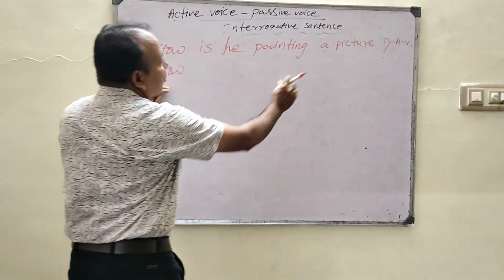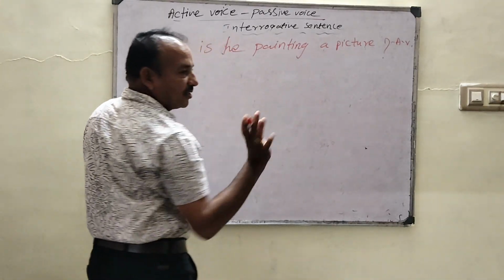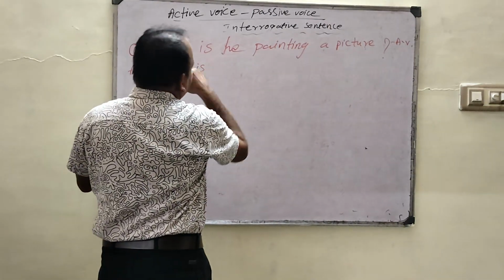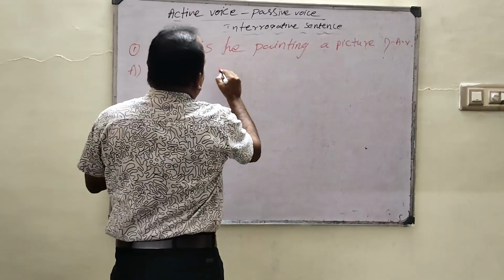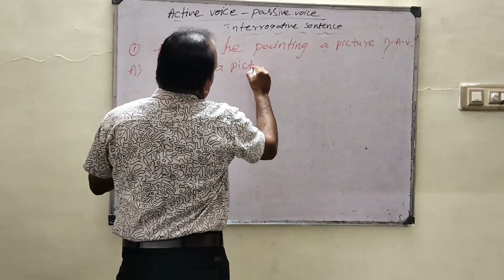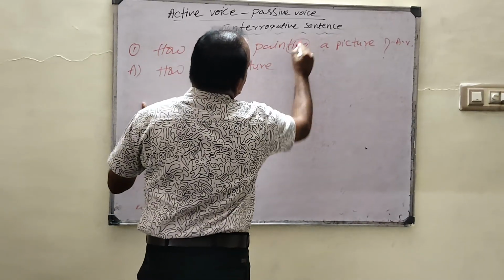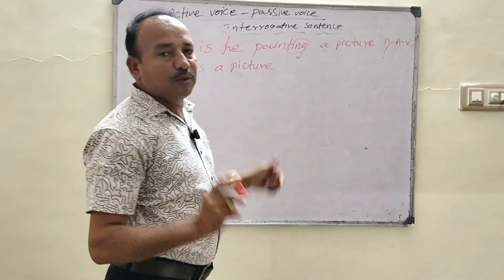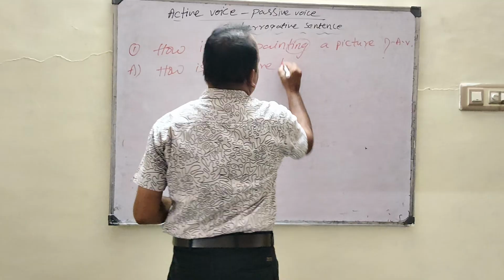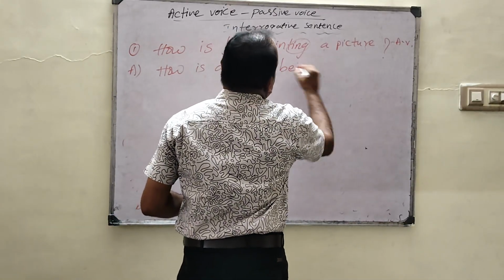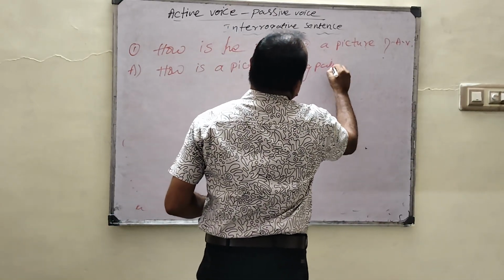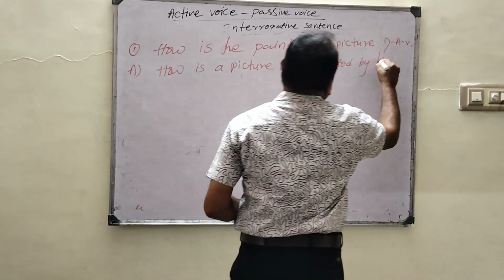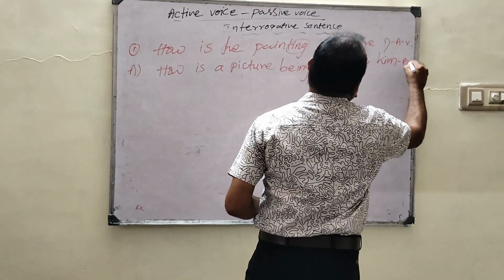So how? So a picture is singular. Present singular. Therefore we have to write here is, and a picture. So the ing form is there. So the ing form is added to the main verb. So we have to write being. Yes. What is the V3 form of paint? Painted. After the verb by, he changed as him. It is a passive voice.